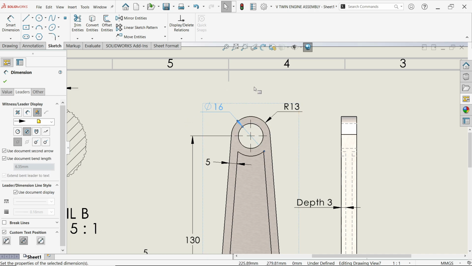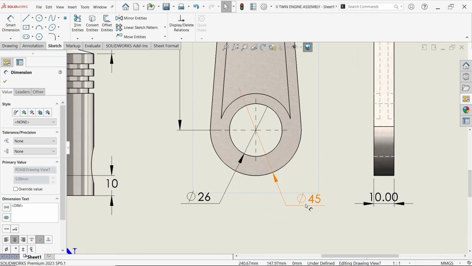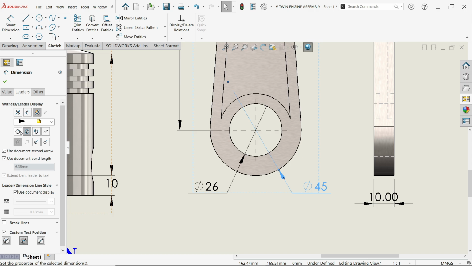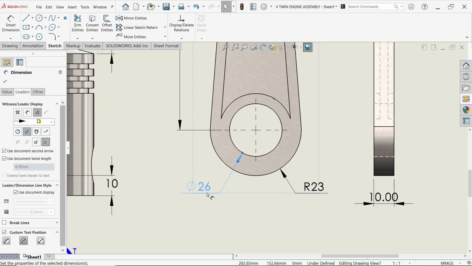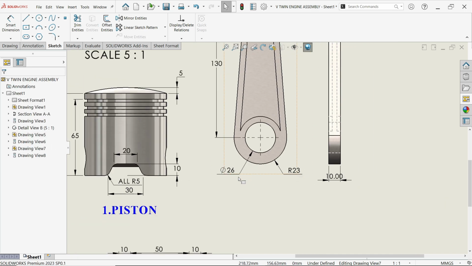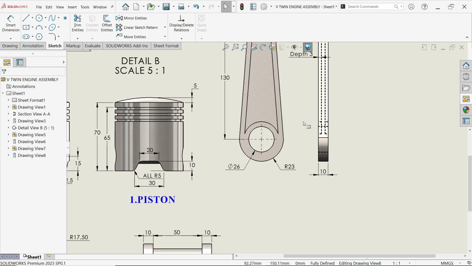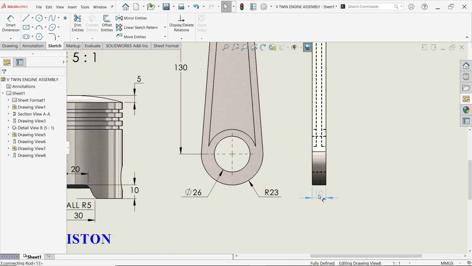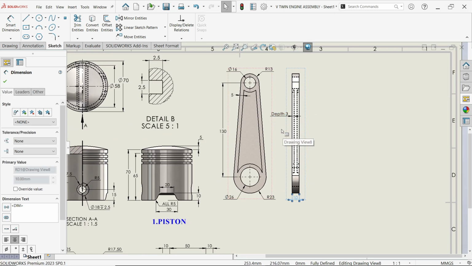This is diameter, okay, but I don't want these unnecessary lines, so I'm going to remove those lines. Now this outer one I'm going to make radius. From here radius. Okay, inner one will keep diameter without ladder. Now this looks better.